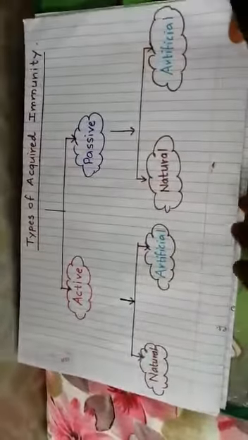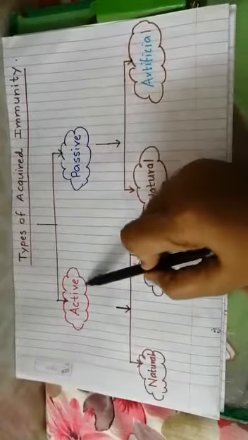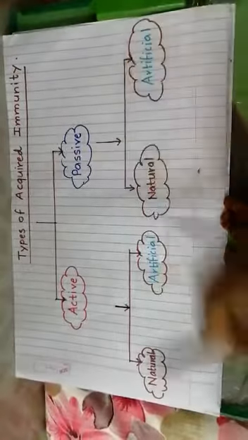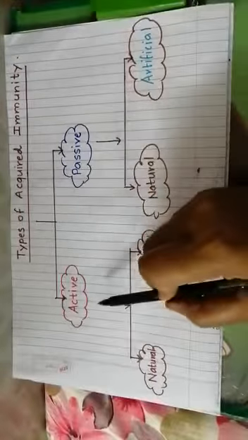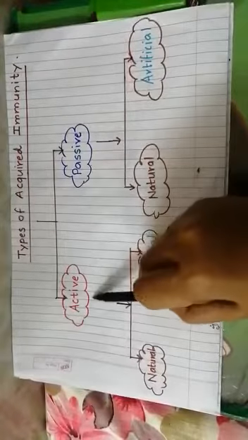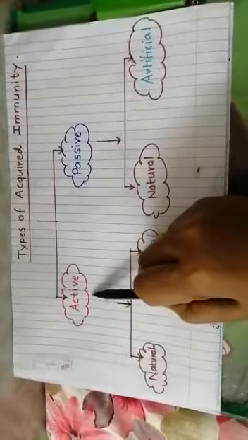See, the next topic is types of acquired immunity. Acquired immunity can be of two types: active acquired immunity and passive acquired immunity. It is like your active voice and passive voice of English. Okay, in active acquired immunity, your body becomes activated. It will produce antibody on exposure to antigen.